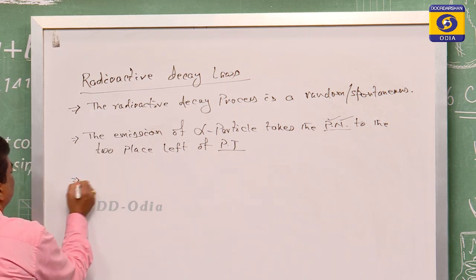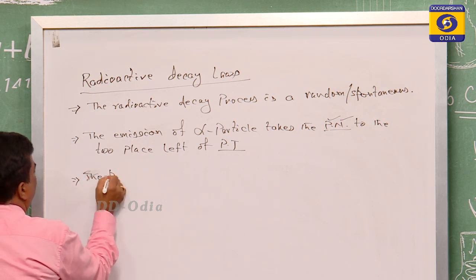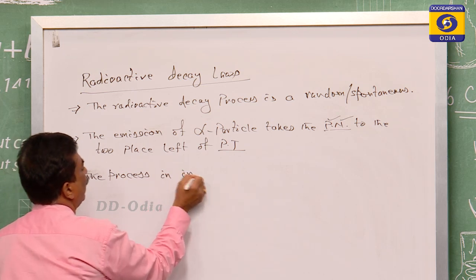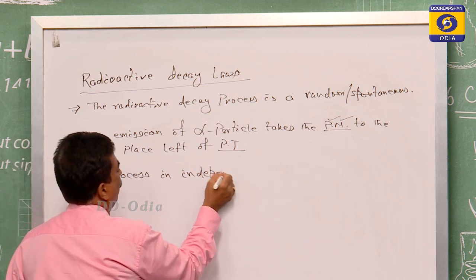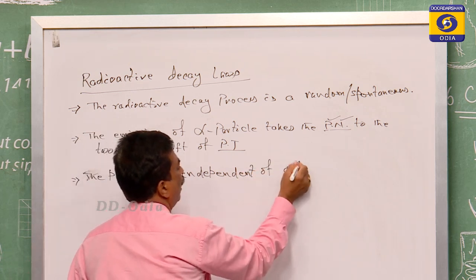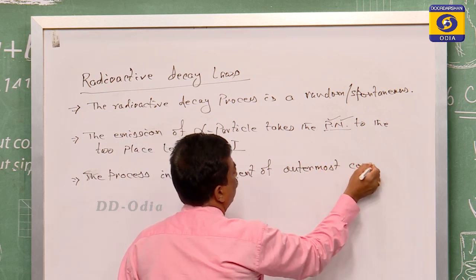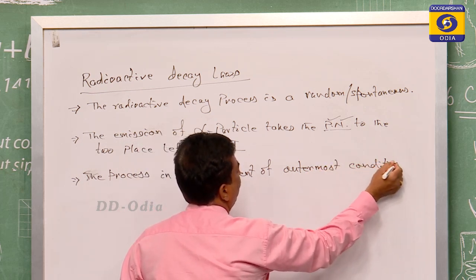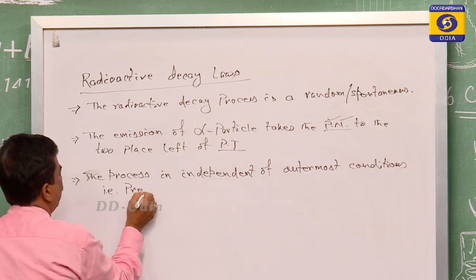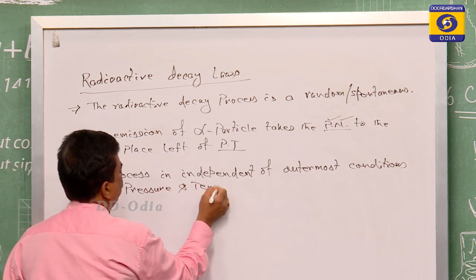The third point is that the process is a nuclear process, and it is independent of outermost conditions like pressure and temperature.